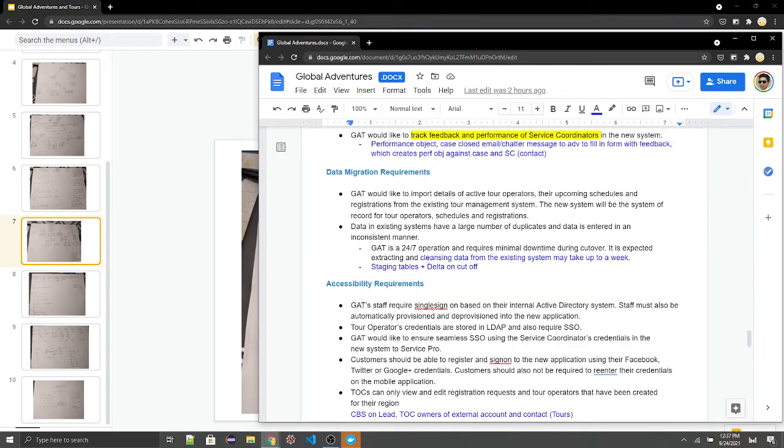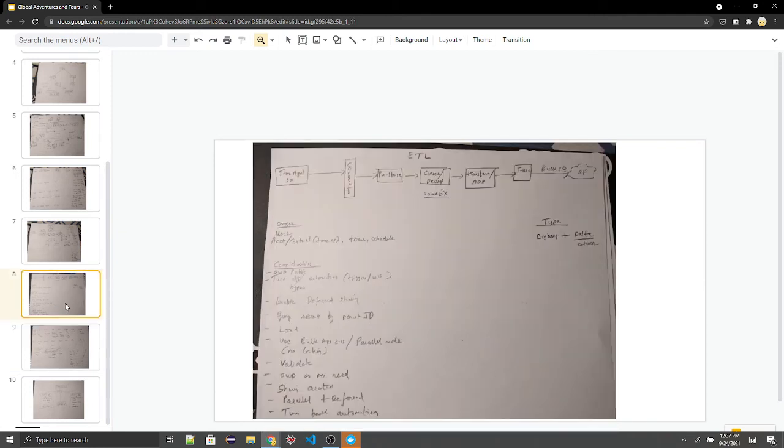Now let's move to the data migration requirement. One of the critical requirements here is that data in existing systems have a large number of duplicates. So for this, we plan to use ETL to extract data from the tour management system. We want to make sure it's pre-staged. We clean and dedupe it using some algorithm like Soundex. Then the data is transformed, mapped, and put into a staging table, because we have two types of ETL operations.